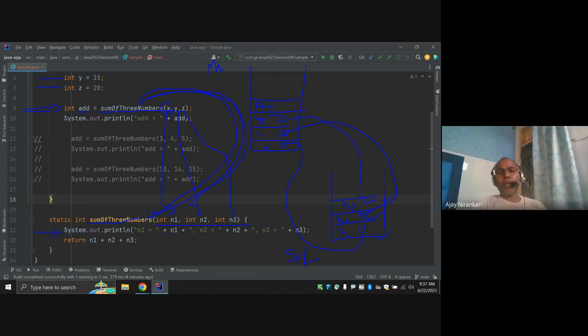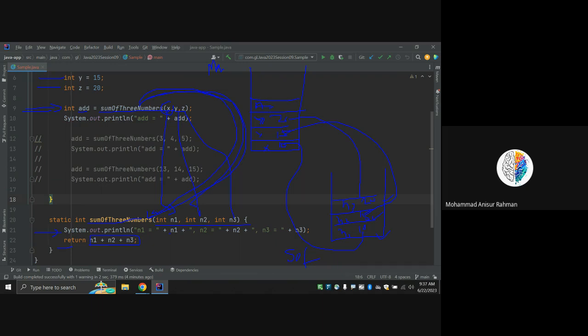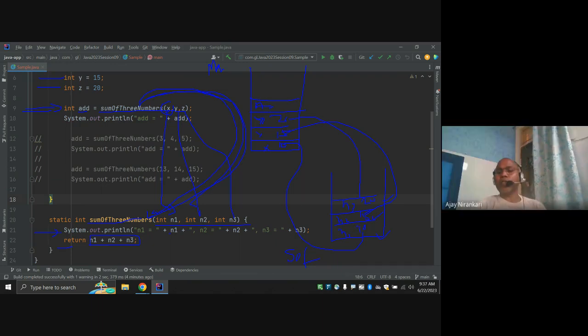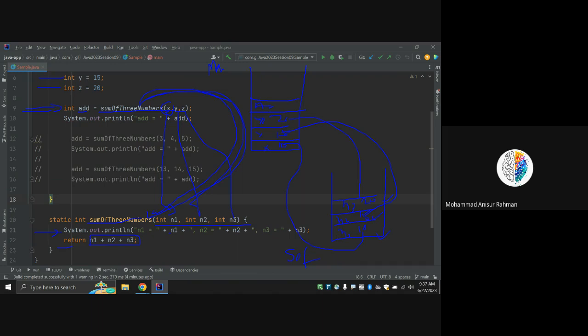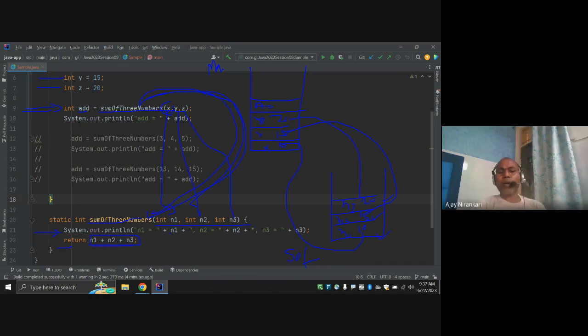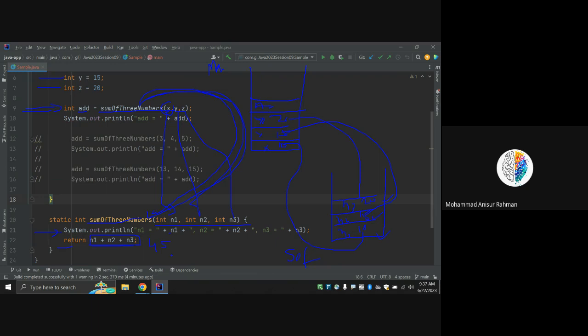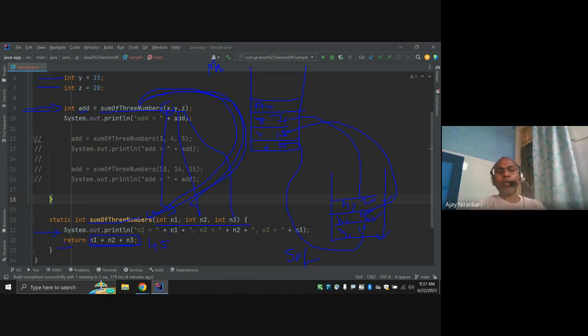After that it says return the sum of all three, right? So the compiler says I am going to sum all these numbers: 10 plus 15 plus 20. After calculation, they find 45, right? Now here is the return keyword.